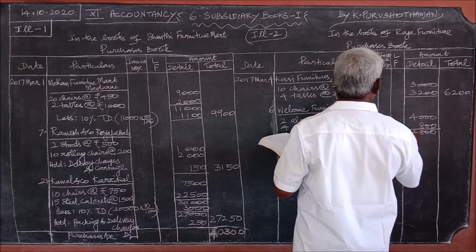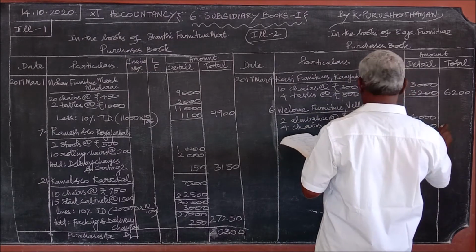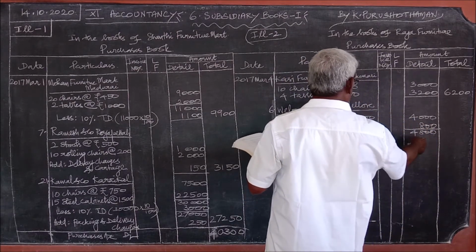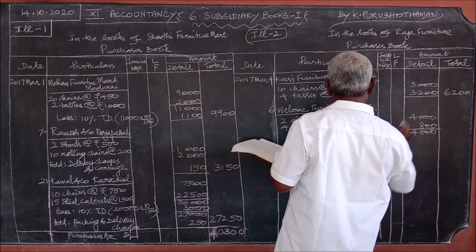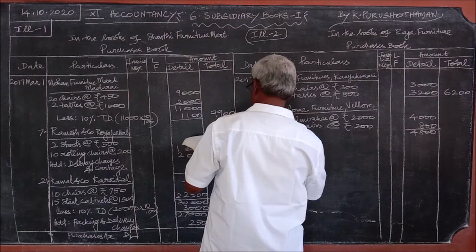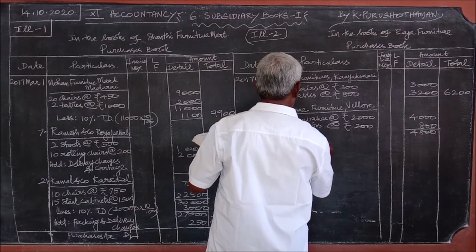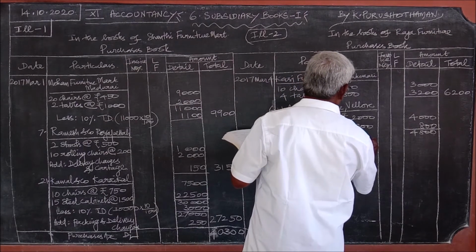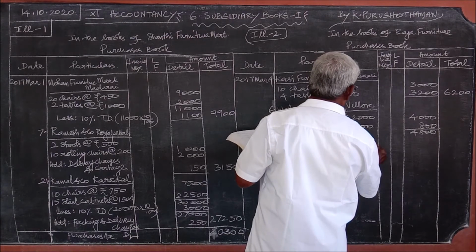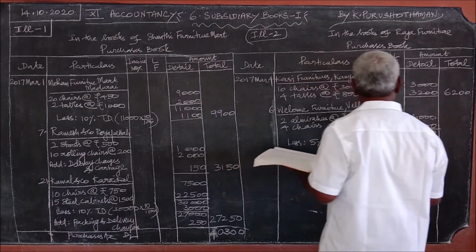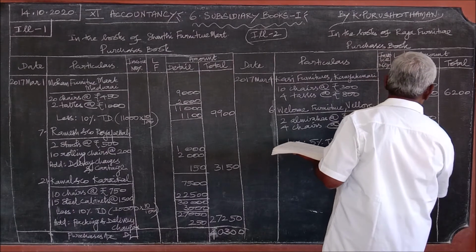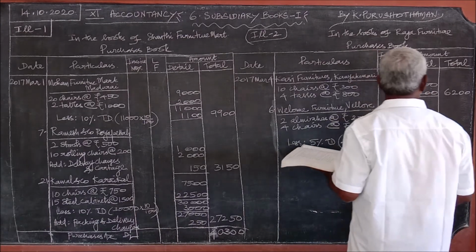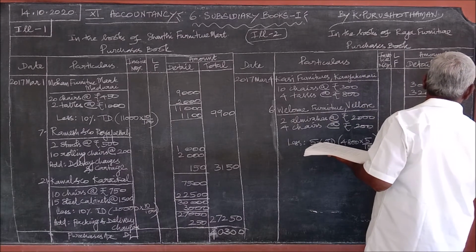Why should I write here the total? Which usually we write it here, but there is a trade discount, therefore find the trade discount, less it, then the final figure only will appear on the total. Less 5% TD, 4,800 into 5 by 100, 240 less. So this is 4,560.